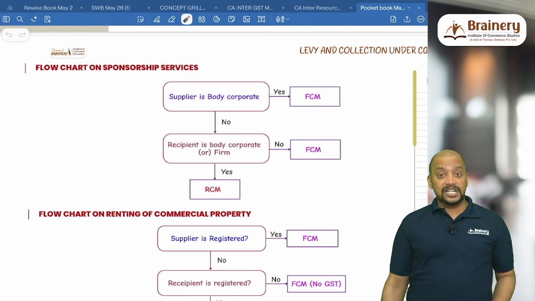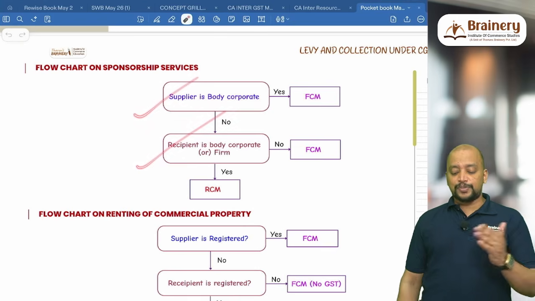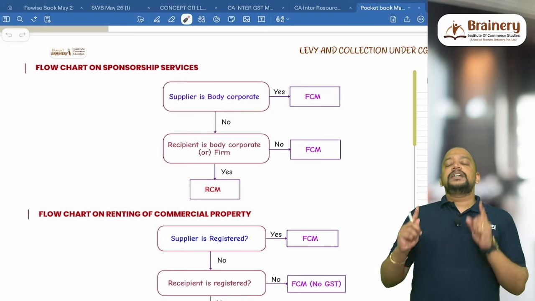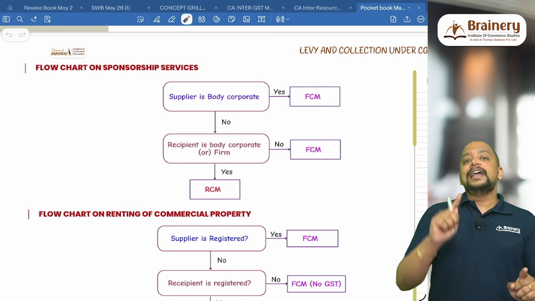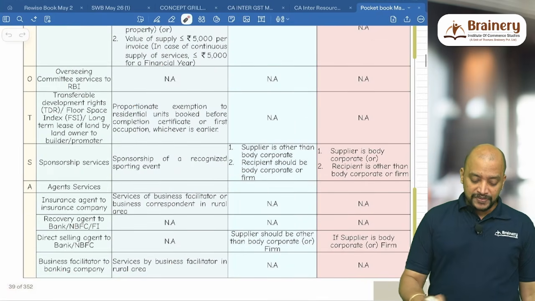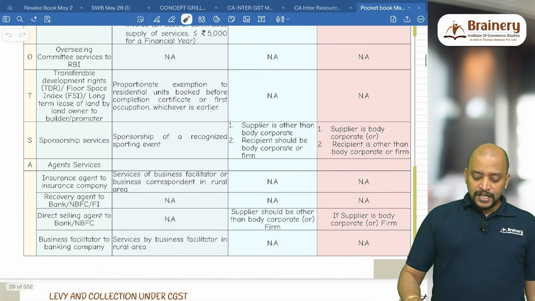If both the conditions are satisfied, supplier is other than body corporate, recipient is body corporate or firm, and firm includes LLP, then it will be RCM. Remember, for the purpose of GST, LLP will not come under body corporate, LLP will come under firm. Okay, that is with respect to sponsorship services.